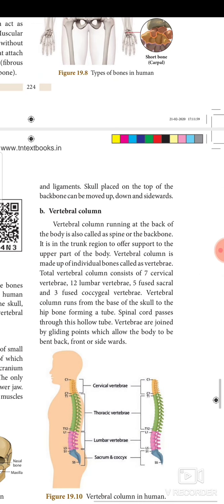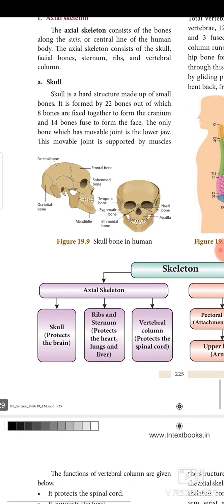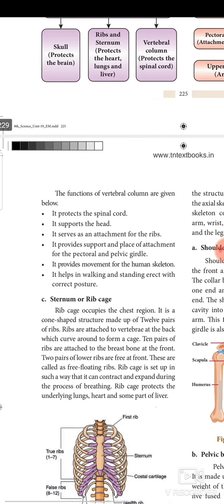Next, vertebral column. Vertebral column running at the back of the body is also called the spine or the backbone. Vertebral column runs from the base of the skull to the hip bone, forming a tube. Spinal cord passes through this hollow tube. So what are the functions of vertebral column that are given in your textbook?